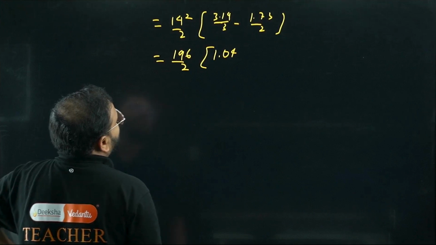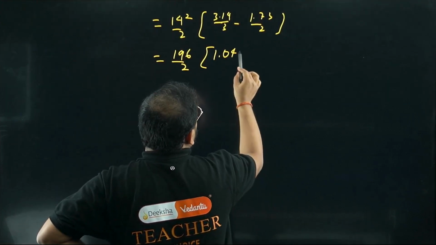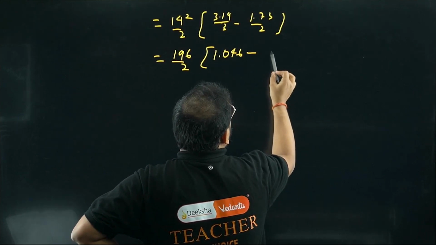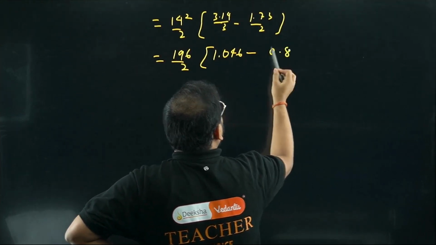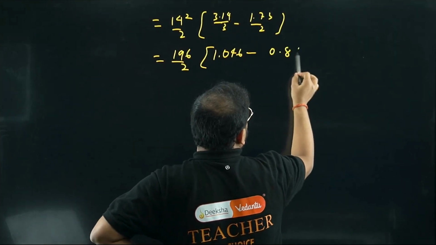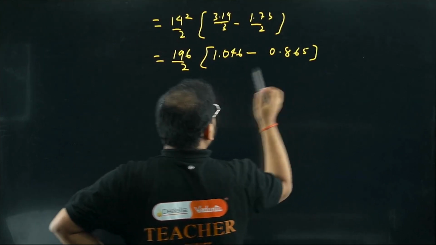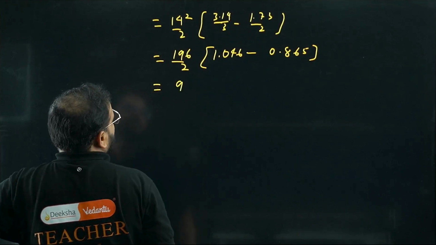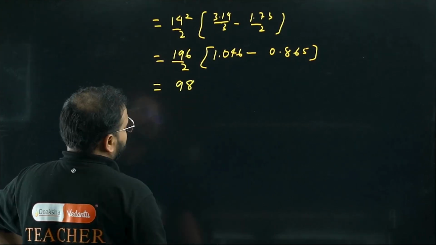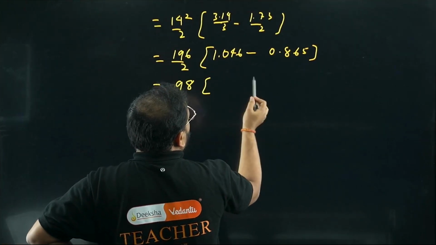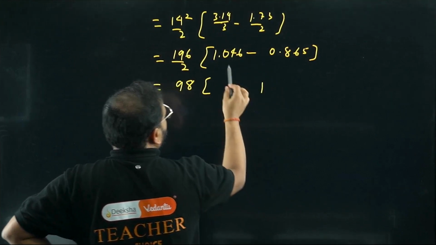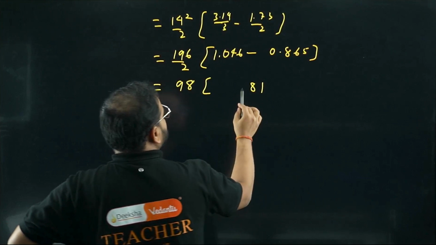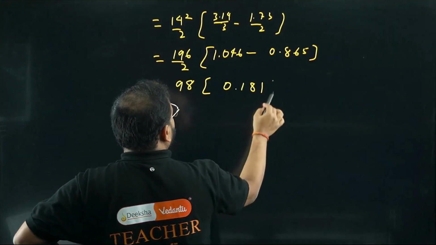Now I have 12, so 2, 20, so 3 sixes are 18, so I'm getting 0 4 6. Minus, over this side, 2 eights are 16, and I have 12, so 2 sixes are 12, like this I'll get 5.865. 6 minus 5 is 1, 14 minus 6 is 8, 9 minus 8 is 1, so 1.181, multiplied with 98.